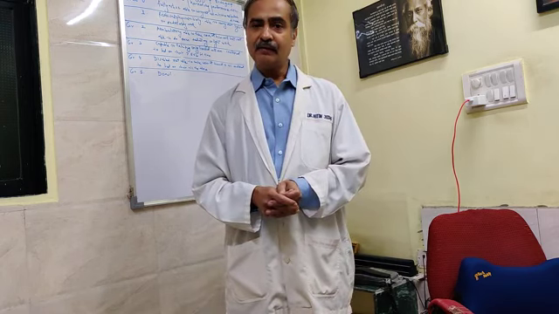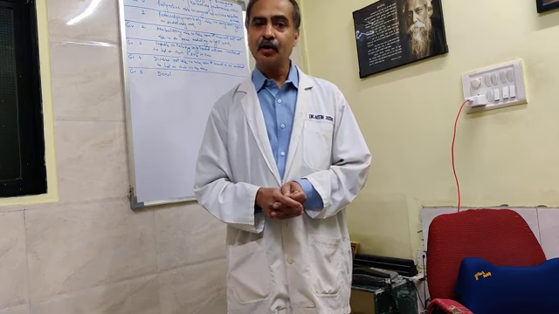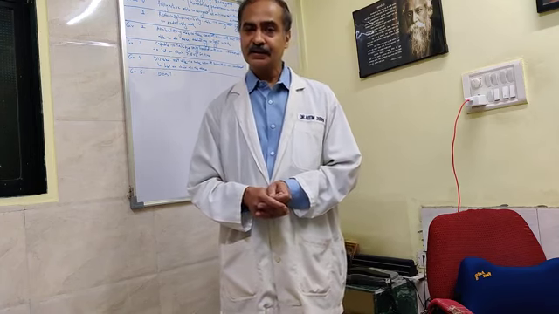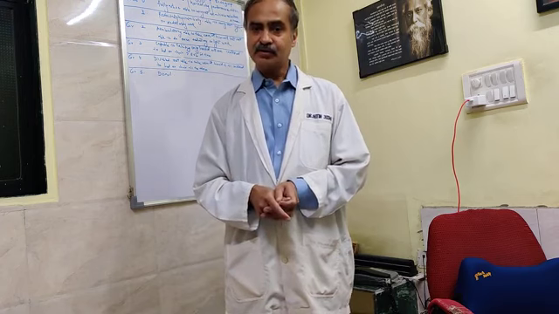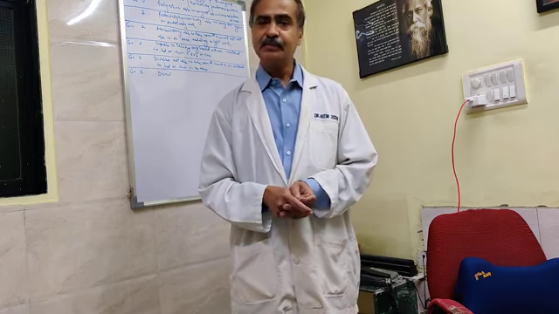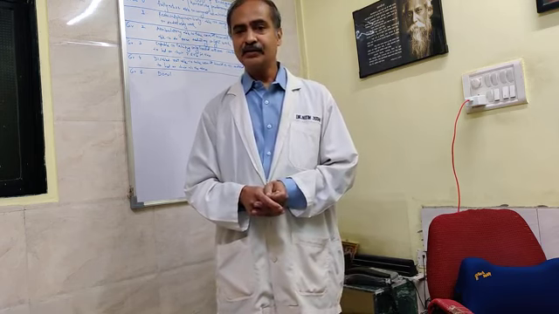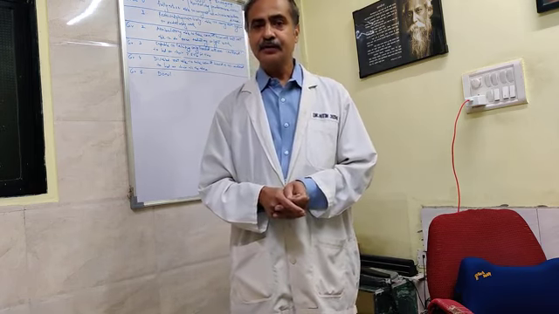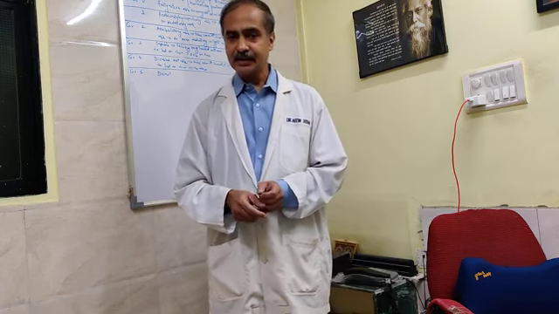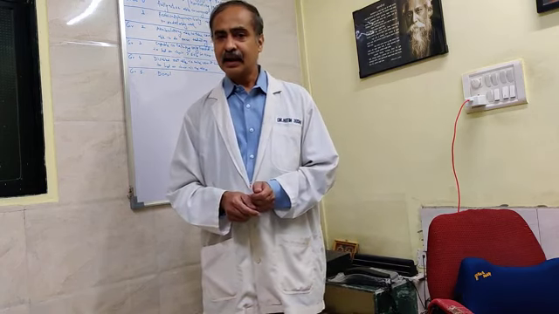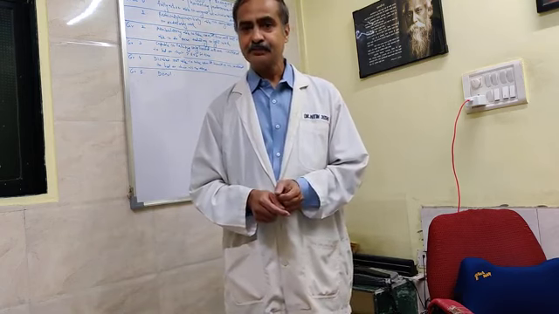Now these alpha-1 adrenoreceptors are predominantly seen in the bladder neck, urethra, that is the prostatic urethra, as well as the prostatic capsule. Because of this alpha-1 adrenoreceptor overactivity, the smooth muscle present in the bladder neck, prostatic urethra, and even the smooth muscle present in the prostatic capsule will contract.